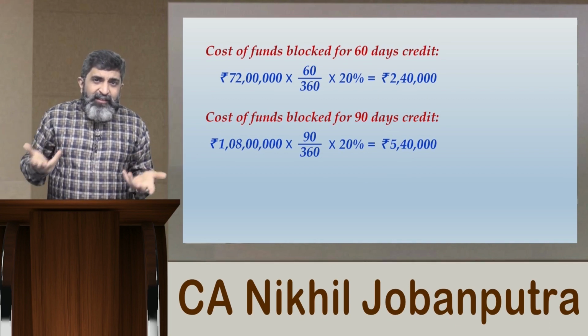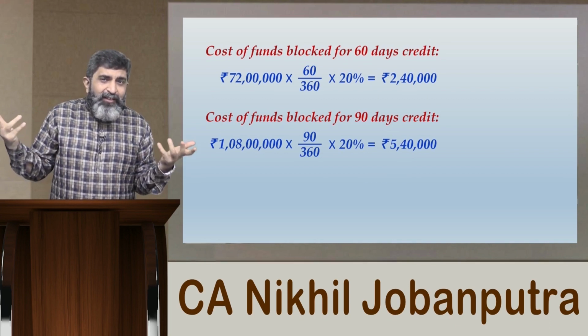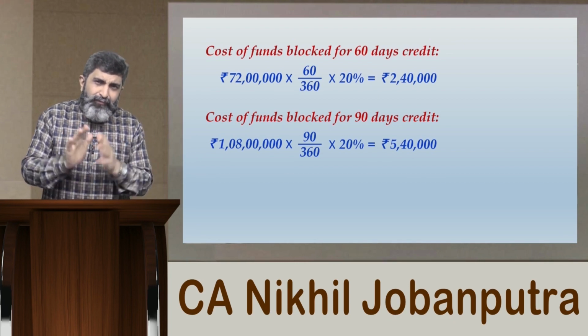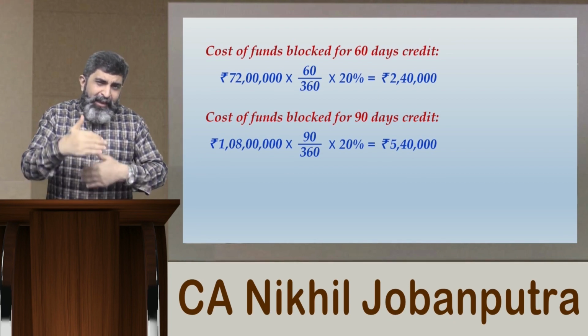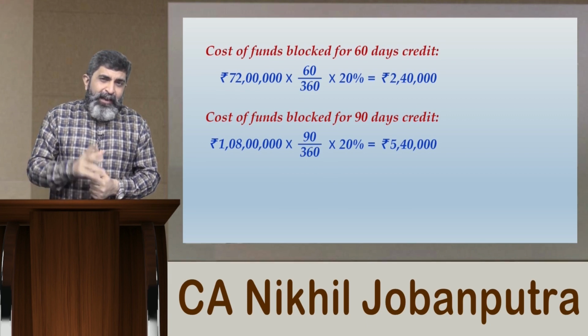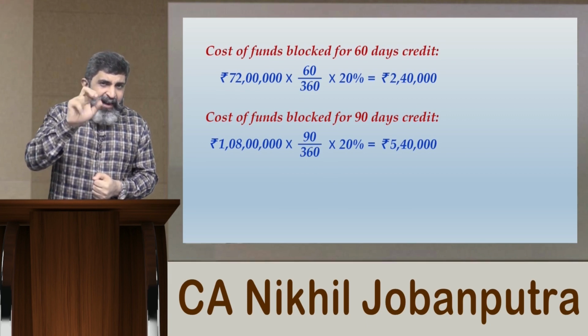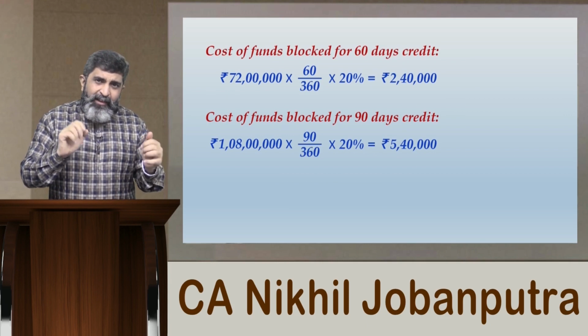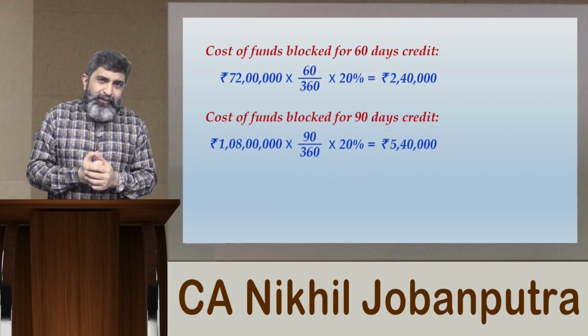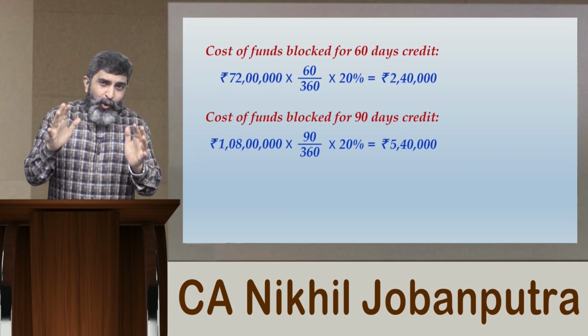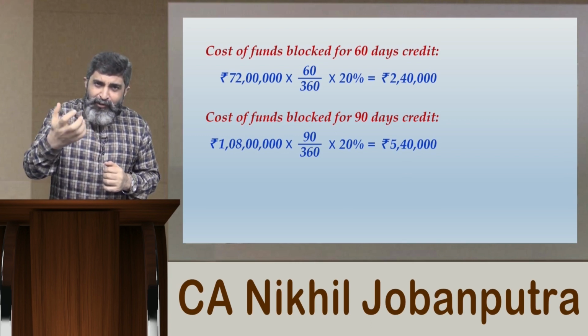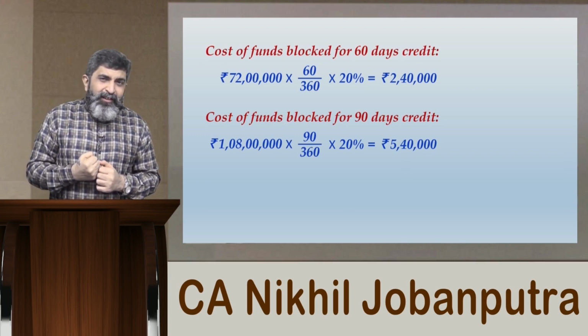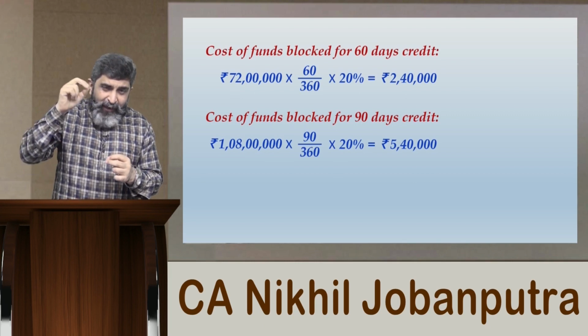Not happy with the company's credit policy, that the company is inconsistent with the credit policy. On the other side, there will be yet another possible conflict. Can you notice one thing? Customer B and C, in terms of credit period, they both are given 90 days credit, but customer B is buying more quantity. A customer who purchases more quantity from the company will definitely seek some different type of discount known as trade discount.